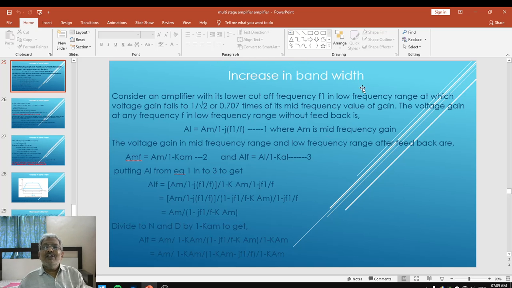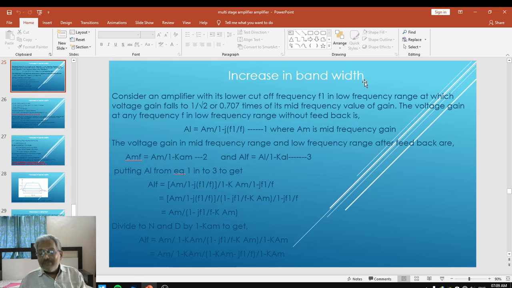Today we are going to study one more advantage of negative feedback, and that is increasing bandwidth. Dear students, please remember that application of the negative feedback in an amplifier increases the bandwidth. Basically, bandwidth means the difference between the upper cutoff frequency and the lower cutoff frequency.